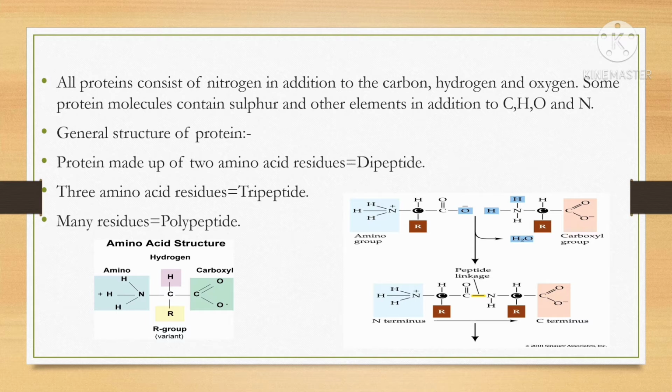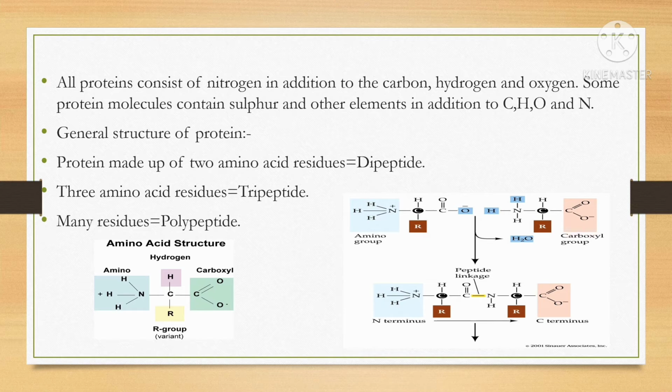It forms a peptide linkage, and this reaction is called a condensation reaction, and it forms a residue of an amino acid. So what is meant by a residue? The remainder of each amino acid after the removal of the water molecule, H plus and OH minus, is called a residue. If a protein is made up of two amino acid residues, it is called a dipeptide. If made up of three amino acid residues, it is called a tripeptide. And if many residues are present, it is called a polypeptide.